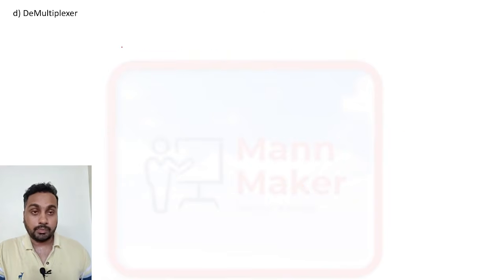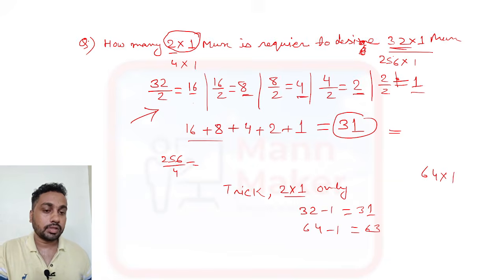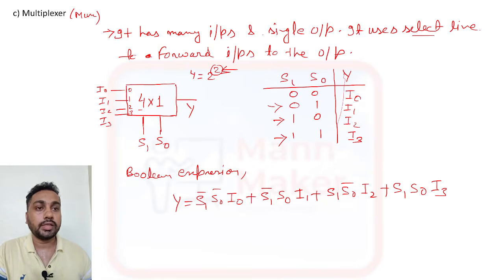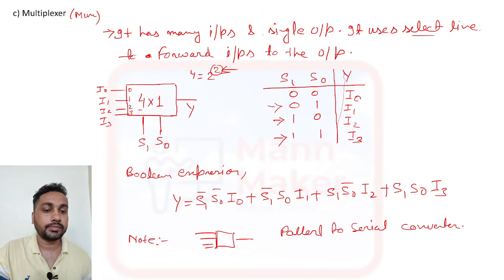Now we'll talk about the demultiplexer. One more thing about the multiplexer: a multiplexer has many inputs, and after that it gives one single output. So we can say this is also called a parallel to serial converter. Just remember this point.